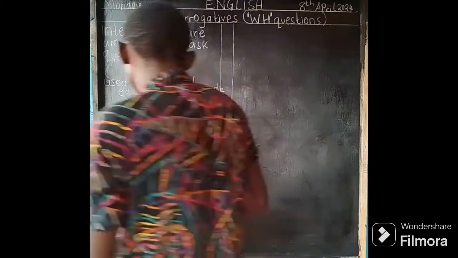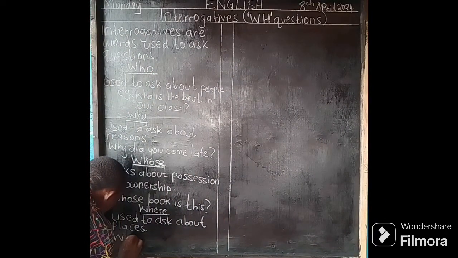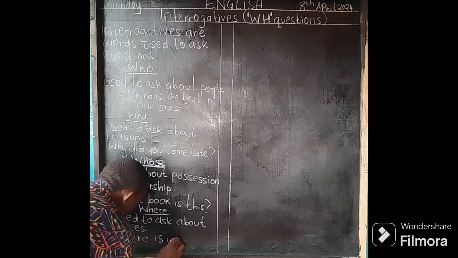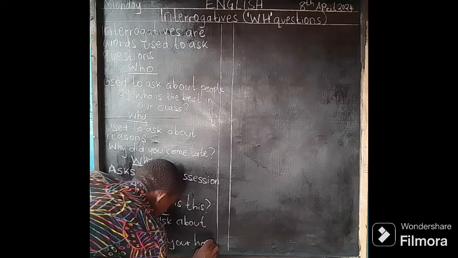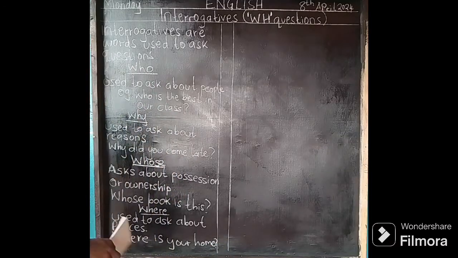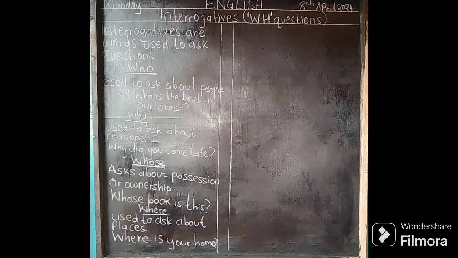So an example in a sentence can be, where is your home? Remember to put a question mark at the end of the sentence. The end of the sentence should be a question mark.